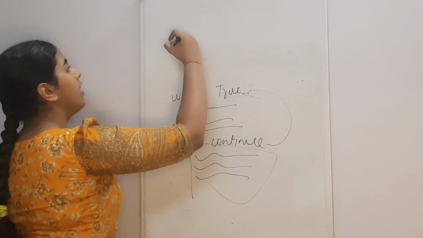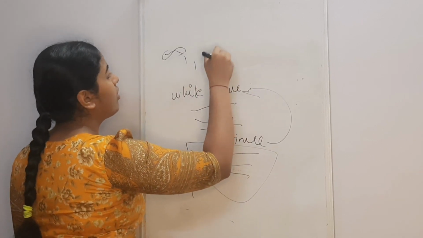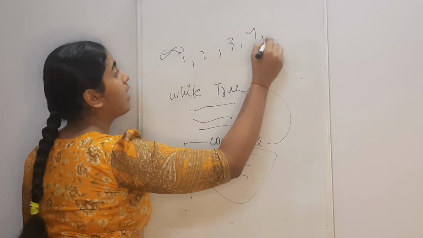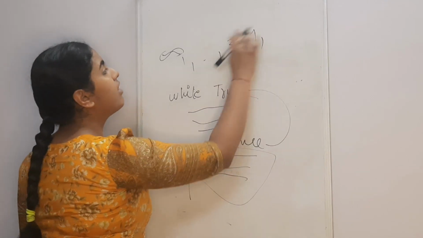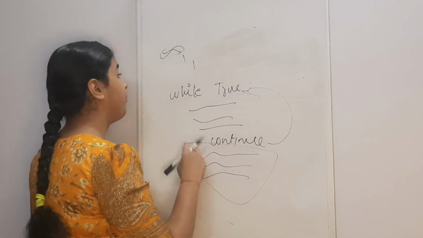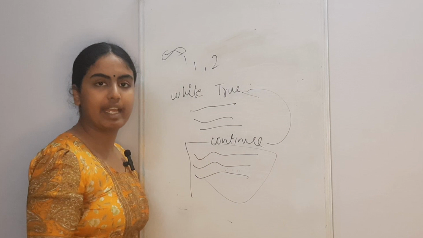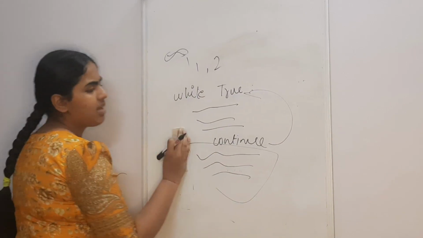For example, the loop over here is running infinite times, and you start from 1 time, 2 times, 3 times, 4 times, and the first time you hit the continue statement, it will just move on to the second time. These statements will not get executed. So that pretty much sums it up about our loops.